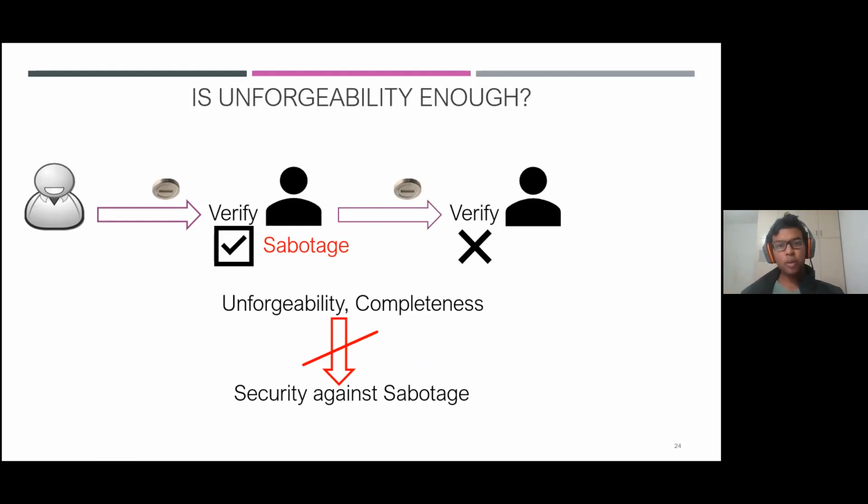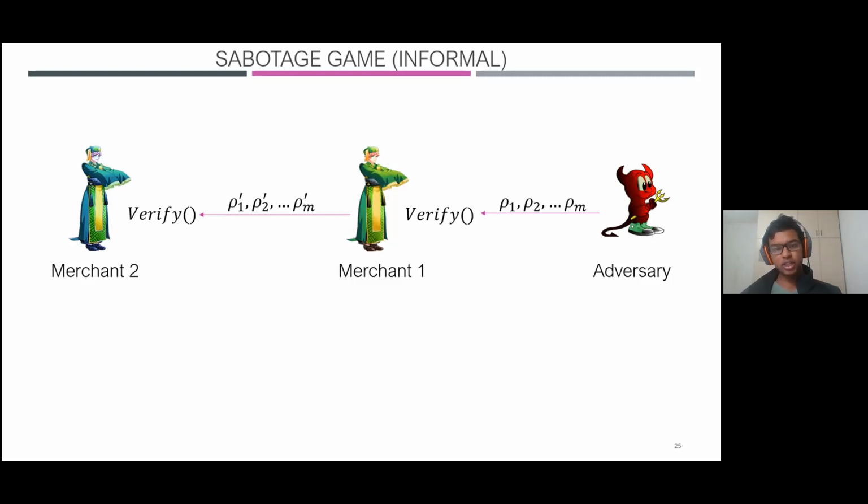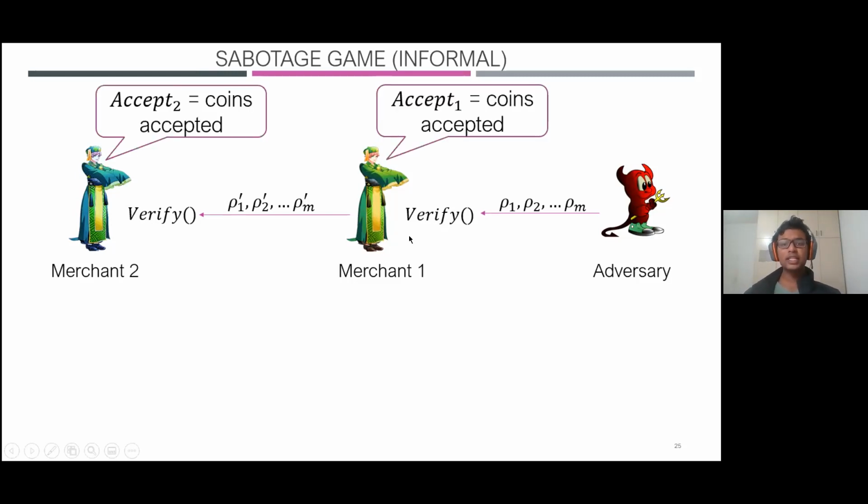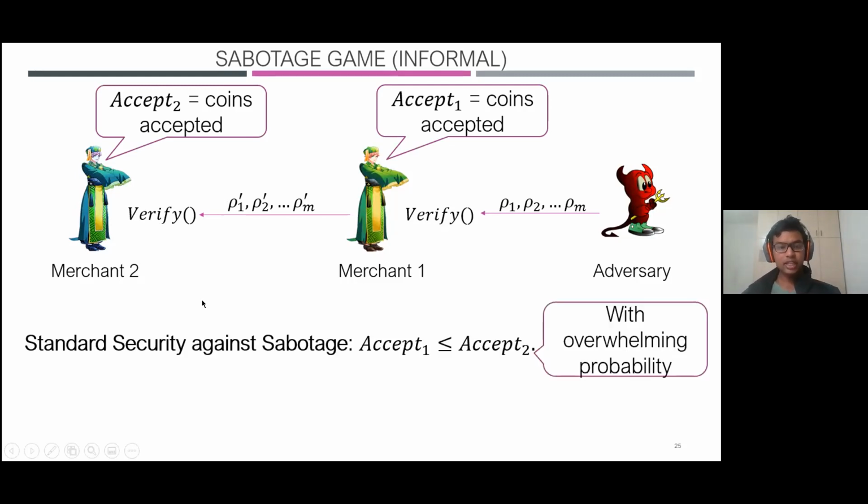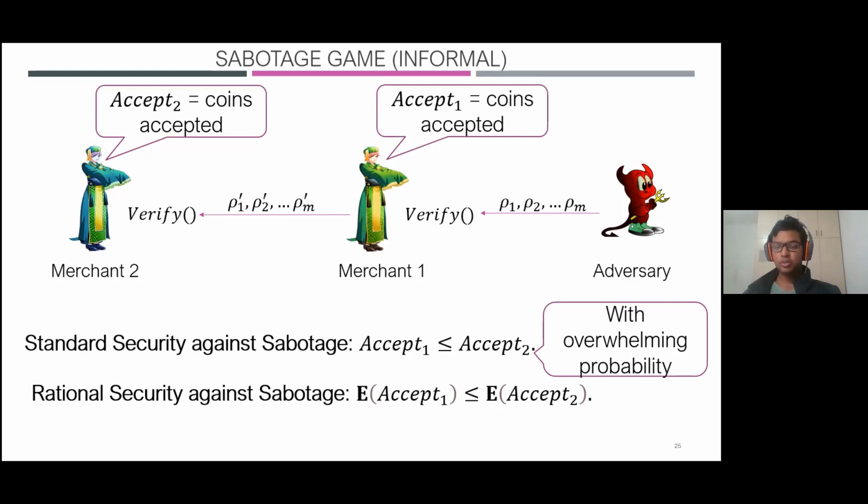Okay. So we formalize the sabotage game. In the sabotage game, as you can imagine, there are two merchants, merchant 1 and merchant 2. Merchant 1 is the one targeted by the adversary. So the adversary sends m alleged money states, and merchant 1 runs verify on each of them, and then pays it forward to merchant 2, who also runs verify on each of them. Now let accept 1 be the number of coins of the adversary that merchant 1 accepts, and accept 2 be the number of coins of merchant 1 that merchant 2 accepted. Then standard security against sabotage will basically mean that with overwhelming probability, accept 1 should be at most accept 2. Whereas rational security against sabotage will basically mean that in expectation, accept 1 should be at most accept 2.